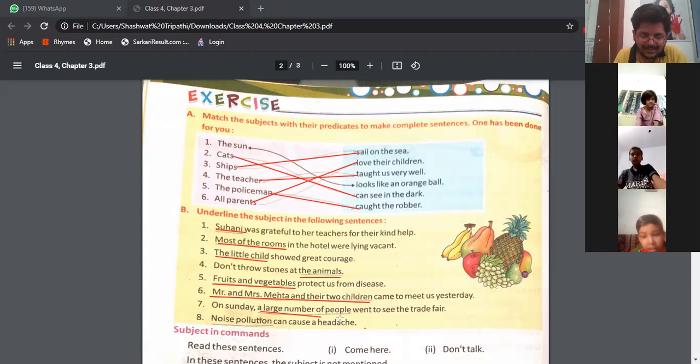Is it clear? Now, next is noise pollution can cause a headache. Arnab, tell me the answer. Noise pollution. Very, very good. Done?